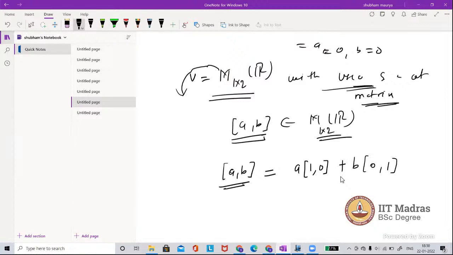What it means is that this is a vector (1, 0), and this is also a vector of 1 cross 2.